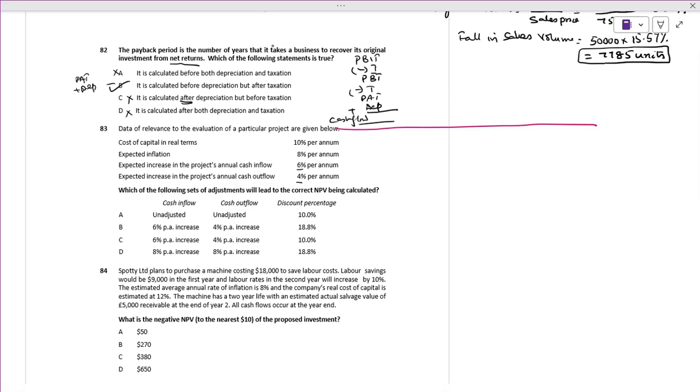Which of the following set of arrangements leads to the correct NPV? Correct NPV means your cash inflow should be more than cash outflow. That's very simple. Now, what we have to do is calculate. What is the formula? 1 plus money rate is equal to 1 plus real rate times 1 plus inflation.